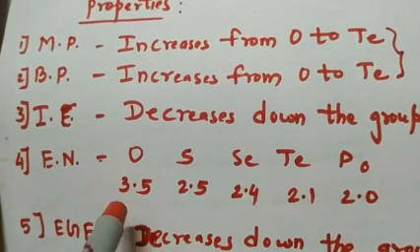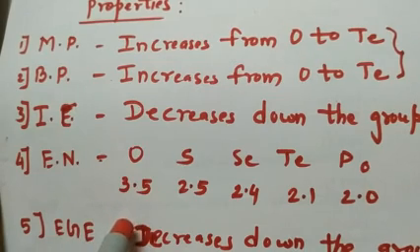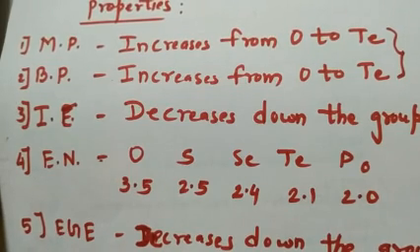After fluorine, whose electronegativity is 4, comes oxygen at second number, 3.5. Next trend, EGE, electron gain enthalpy, decreases down the group. Why? Because size goes on increasing. When size increases, electron gain energy will go on decreasing.